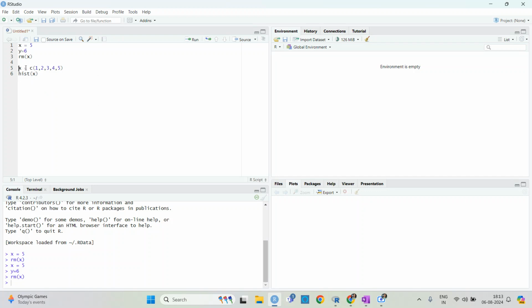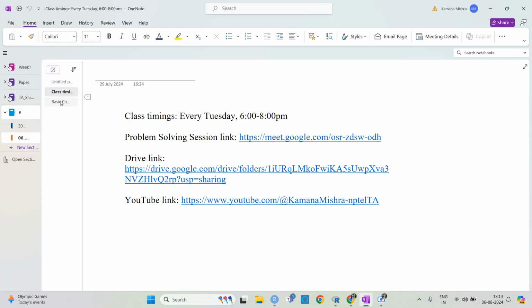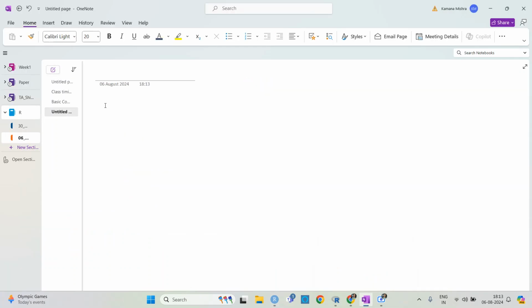One more thing, you can just run it. If you want to run, you don't need to select and run all the time. What you can do is click anywhere on the line and press Control Enter.